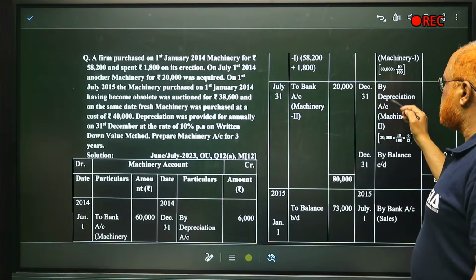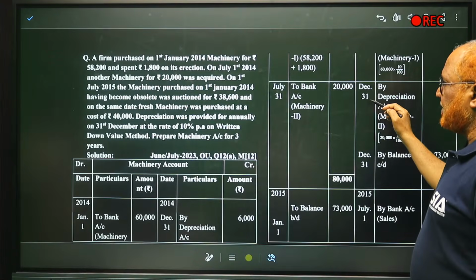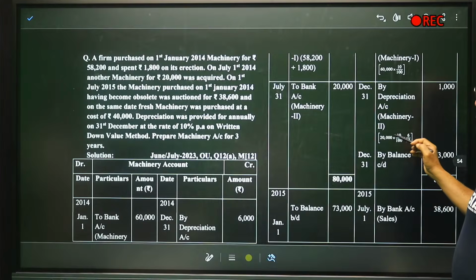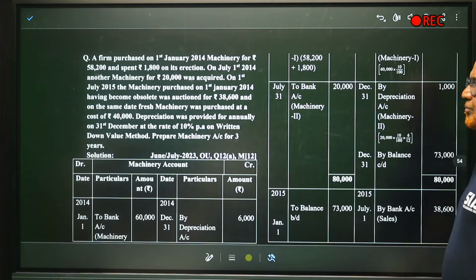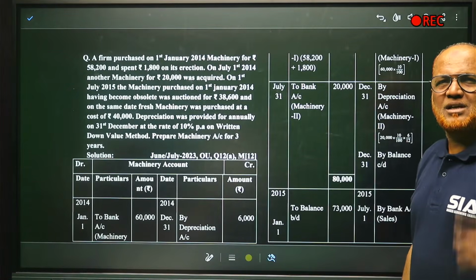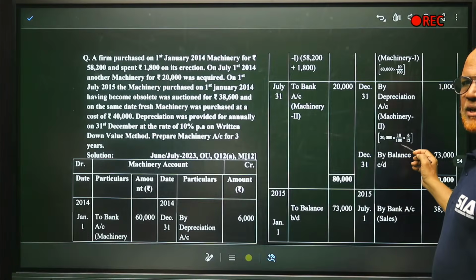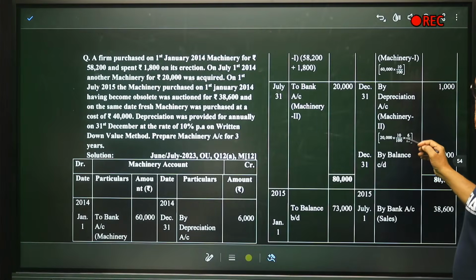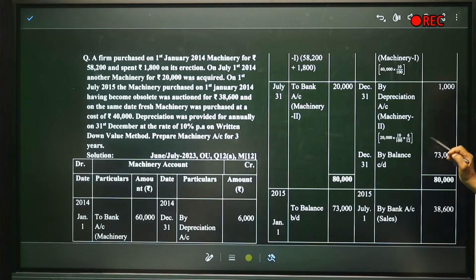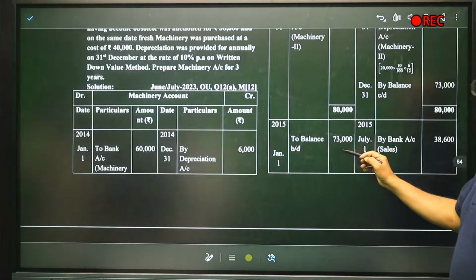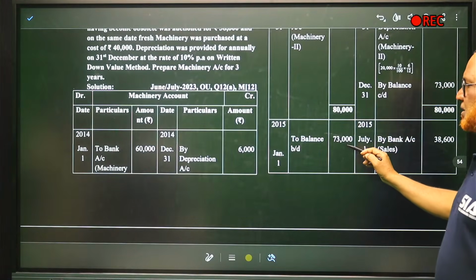Now, depreciation account December 31st. We are closing the year. Machinery, second machinery, 20,000, 10 by 100 into 6 by 12. Because only for 6 months, 6 month of depreciation should be charged. Machinery, 20,000 into 10 by 100 into 6 by 12, 1,000. Balance is 73,000. So balance carried on, balance brought on 73,000.